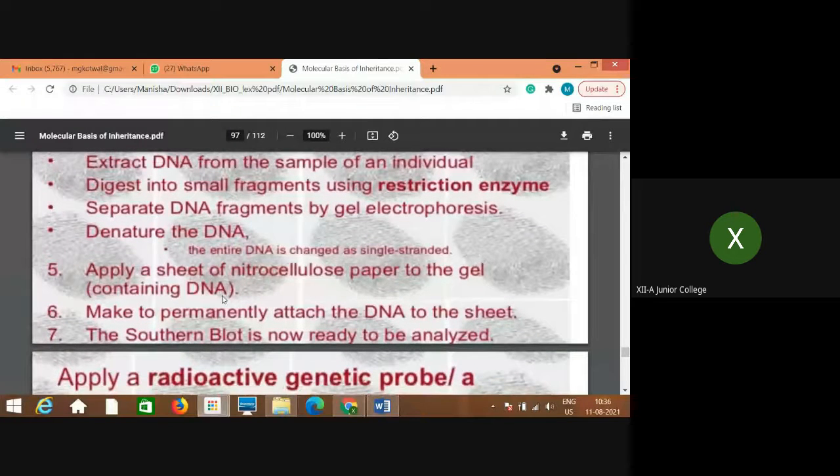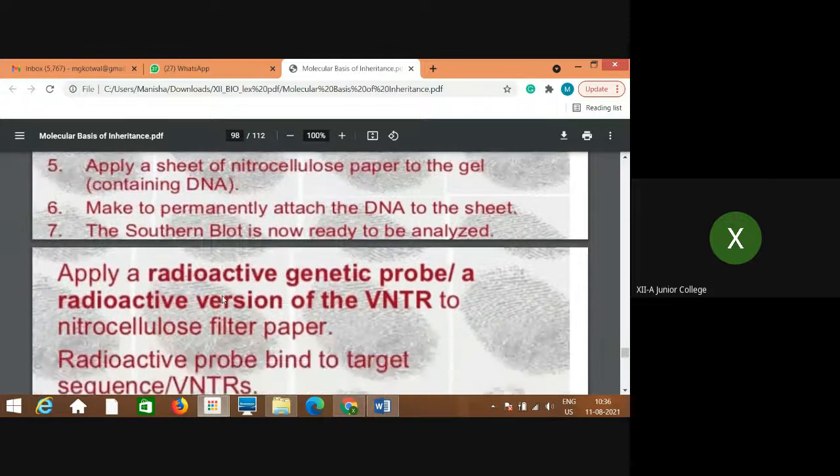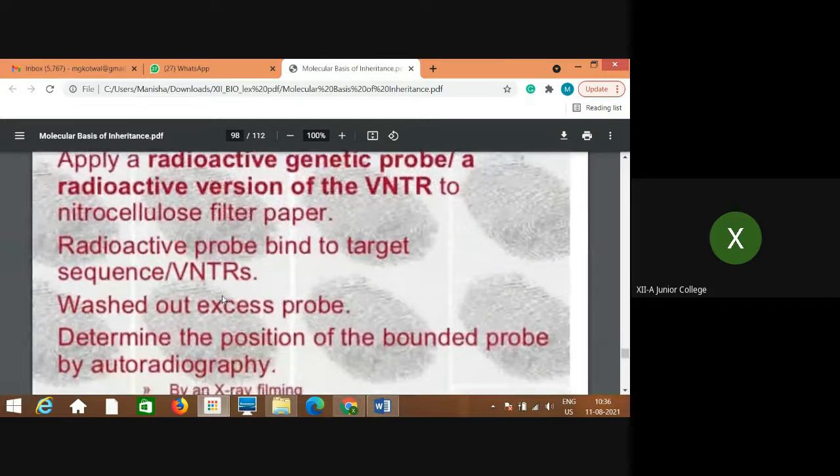Then it is applied to a sheet called nitrocellulose paper, permanently attached to the sheet, so that the copy can be observed. Radioactive material is used. We will study all these steps in detail now.